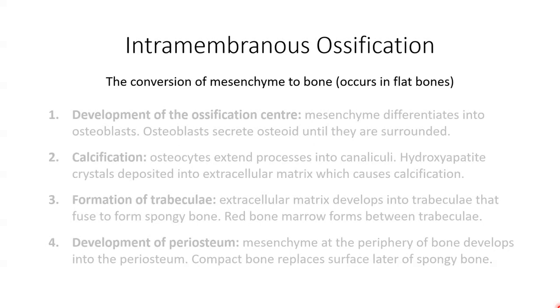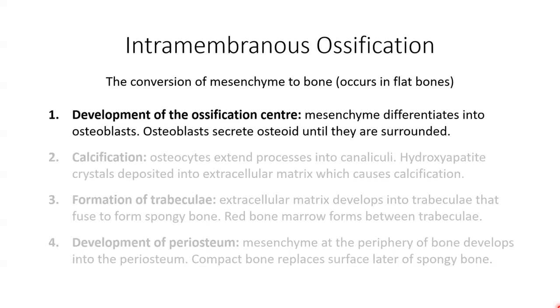So taking a look at intramembranous ossification first, this type of ossification is the development of bone directly from mesenchyme. Intramembranous ossification occurs in our flat bones, such as the bones of our skull, sternum, ribs, and clavicle. This process begins with the development of an ossification centre, which is simply the site where bone begins to develop.